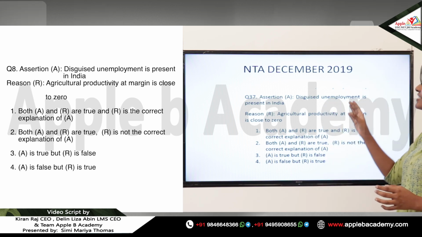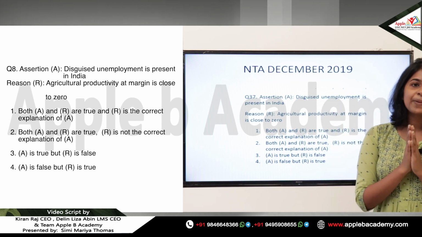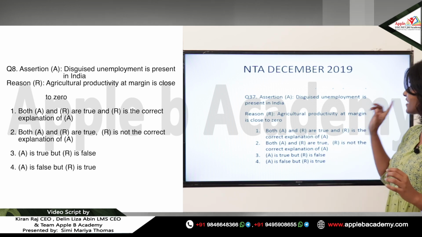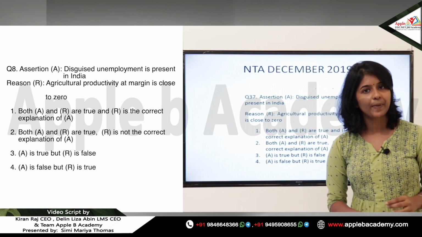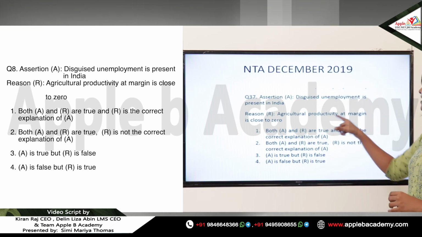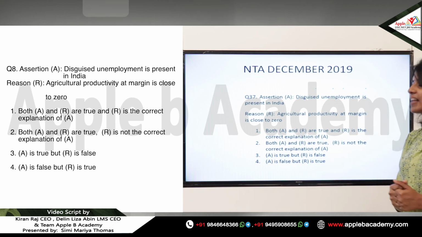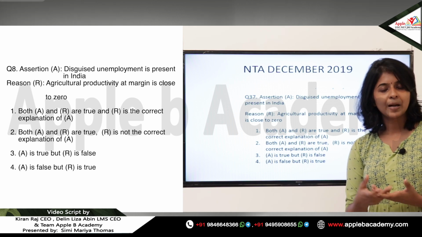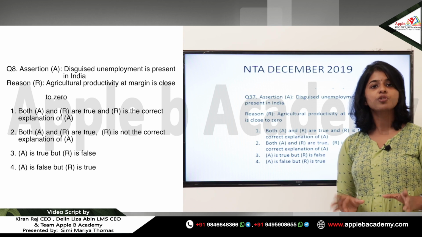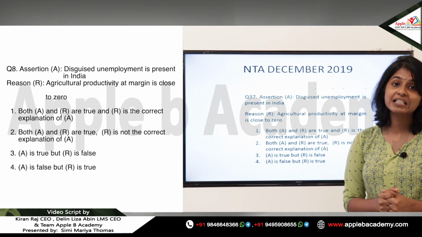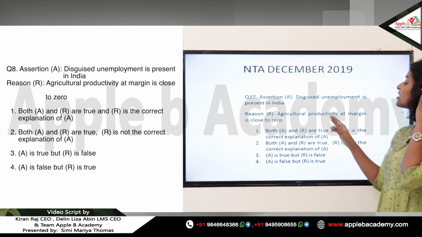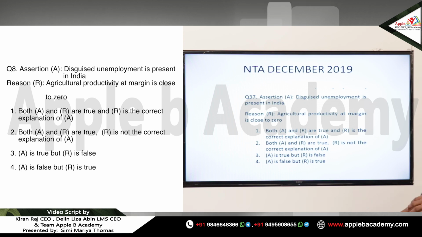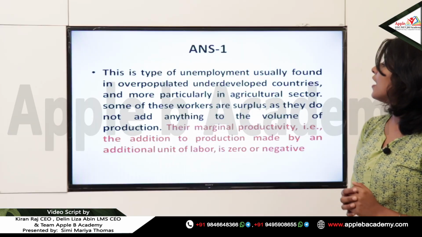So here we know that discouraged unemployment is present in the case of India. India being an overpopulated country, India has surplus agricultural labor in the agricultural sector, and India has discouraged unemployment. Okay. And moving on to the reason, agricultural productivity at margin is close to 0. Even that is correct. When there is discouraged unemployment, what happens? The marginal productivity of the discouragedly unemployed labor is 0. The labor appears to be employed, but the effective employment is not seen in the output. So both the assertion and reason are true, and the reason is the correct explanation of the assertion. Therefore 1 will be the answer.